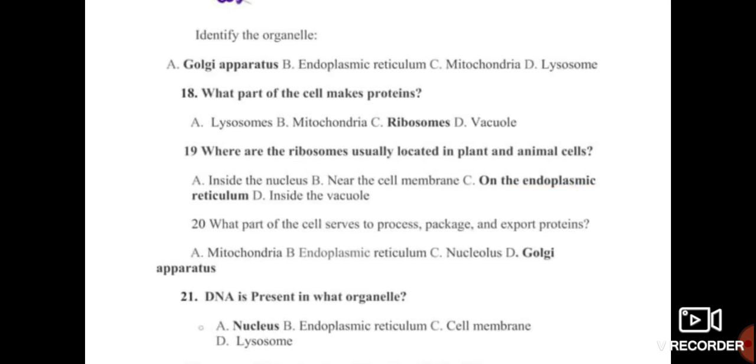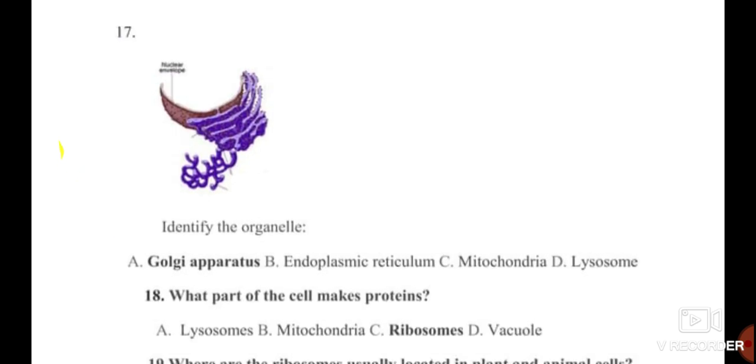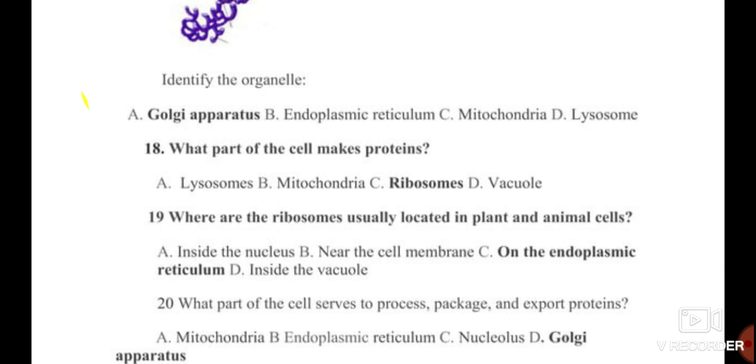Question number 17. Here is one diagram, or one image, and identify this organelle. There is the presence of some parallel beads of cisternae, and these parallel cisternae are present in the Golgi apparatus, that is called the post office of the cell. It is not the endoplasmic reticulum, mitochondria or lysosome. Question number 18. Which part of the cell makes protein? Ribosomes.